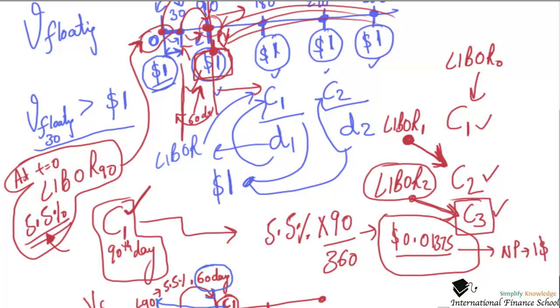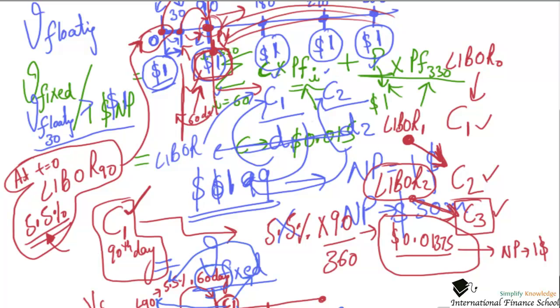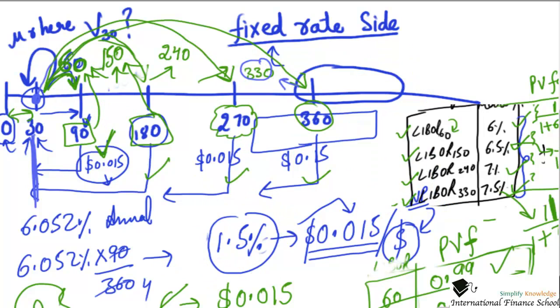Because I'm sitting here, I know my LIBOR 60, this time period. So to get that cash flow in present value terms, I have to use this LIBOR 60, but the value of the cash that will be paid depends on this LIBOR 90. So far so good. So I have computed the present value factors on the 30th day. I hope you remember that. So I know the present value factor for LIBOR 60th day I computed right here is 0.99.